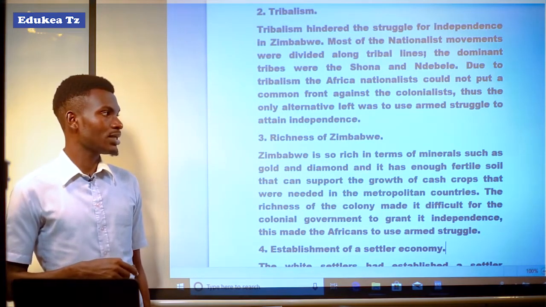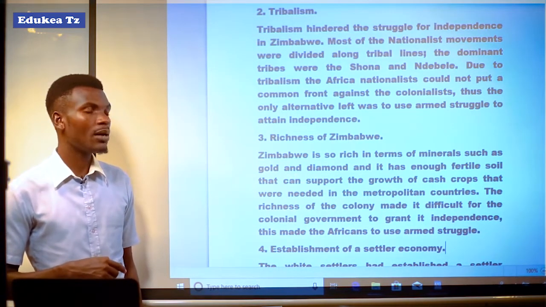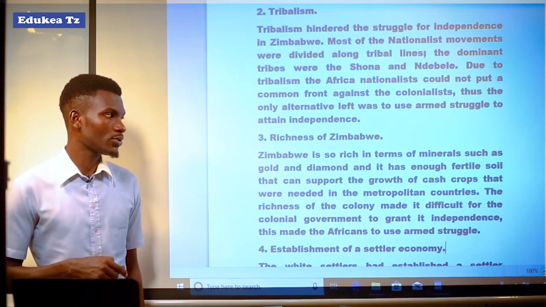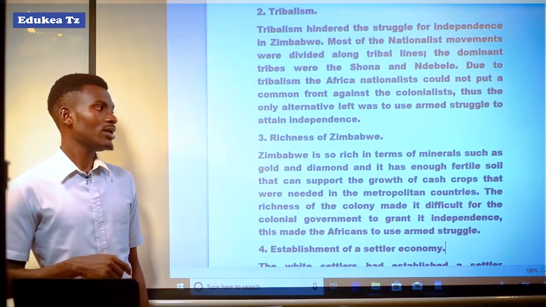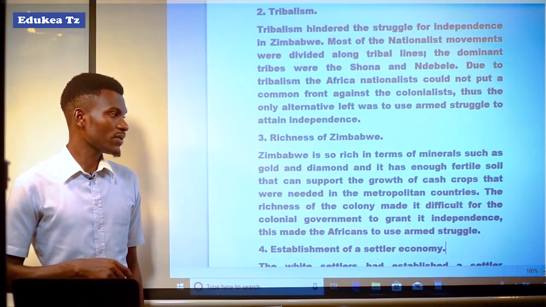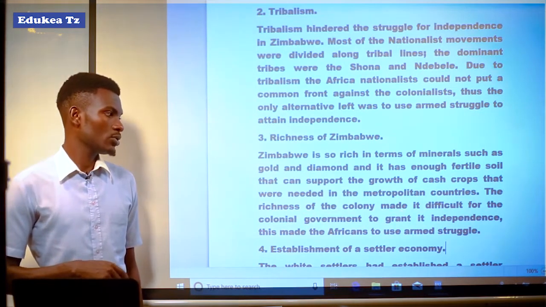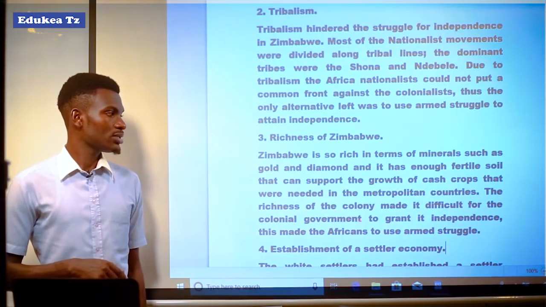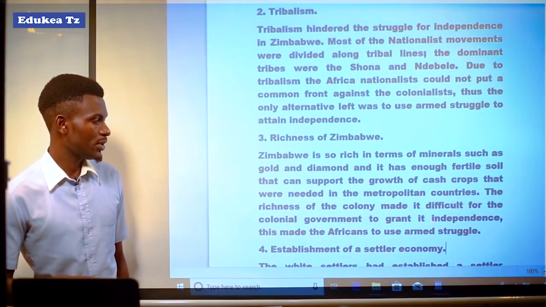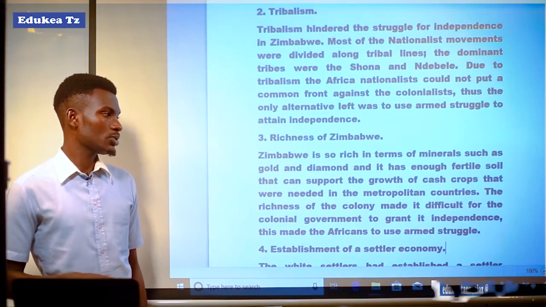Zimbabwe is so rich in terms of minerals such as gold and diamond, and it has enough fertile soil that can support the growth of cash crops that were needed in the metropolitan countries. The richness of the colony made it difficult for the colonial government to grant independence. This made the Africans use armed struggle.